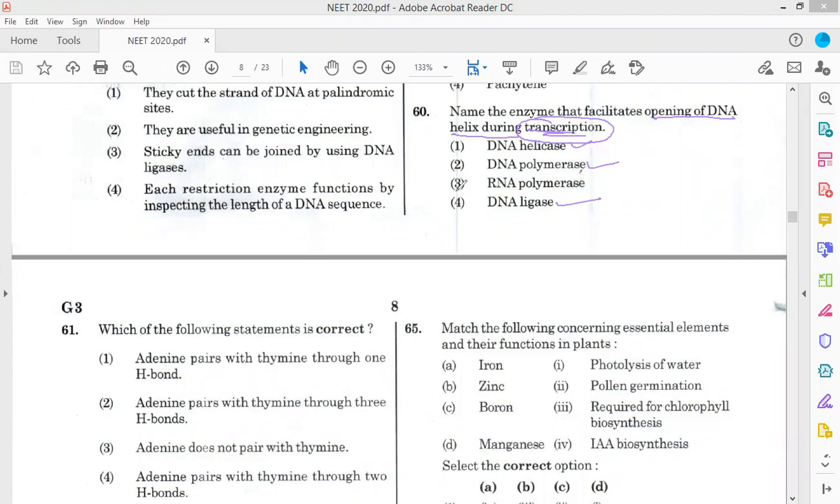So option 3, the RNA polymerase. As it is given transcription, the answer is RNA polymerase. So question number 61. Which of the following statements is correct?